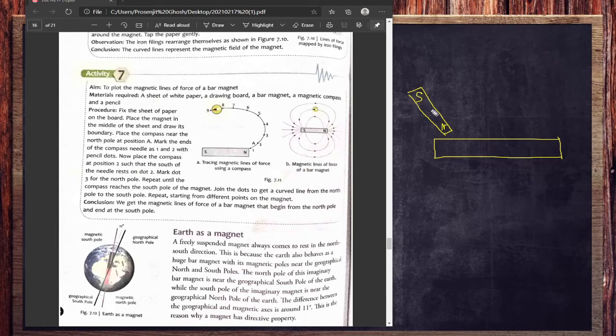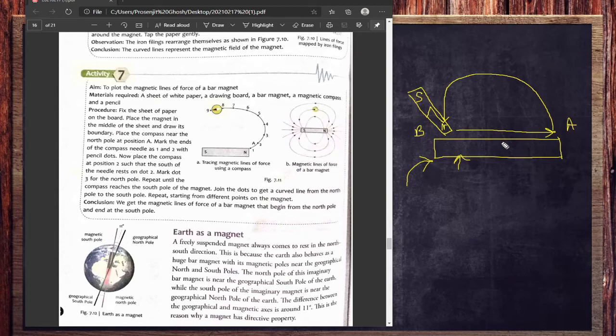Handling this magnet like this, you move it totally parallel to the slab, then take it upward, come to point B again and repeat the same process. What I told you: from B to A parallel, then A to B in a curved way, then again repeating the same process. If you follow this 30 or more times, you will find that after some time this magnetic material becomes an artificial magnet.